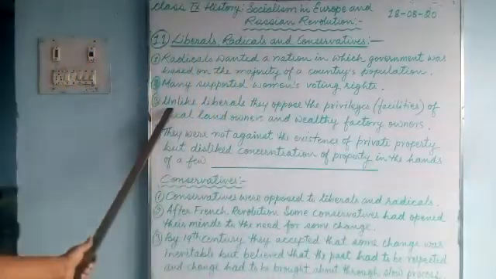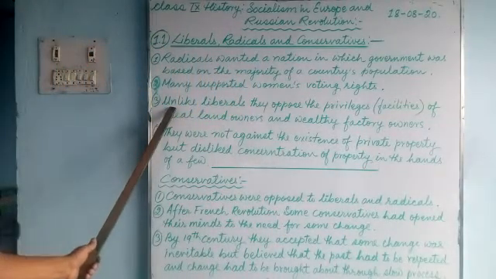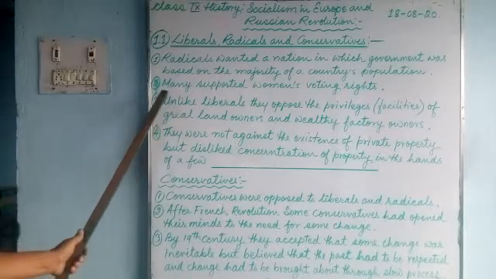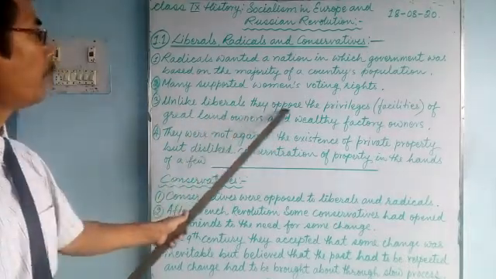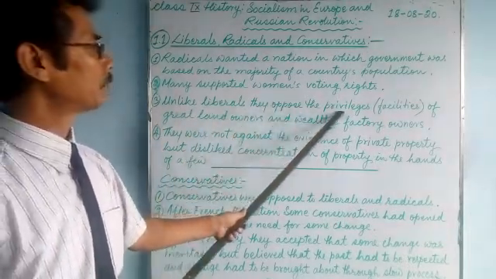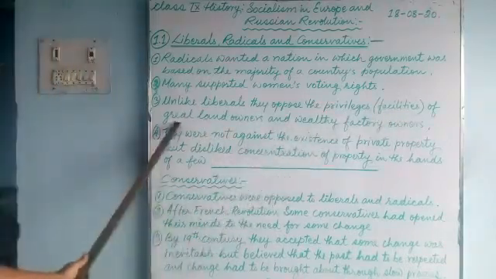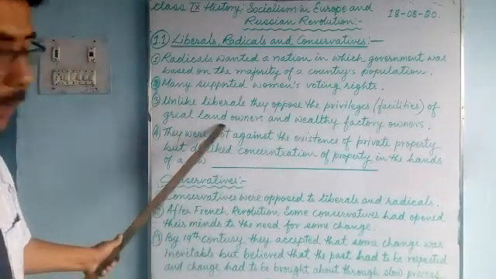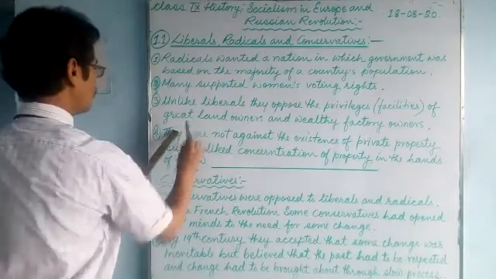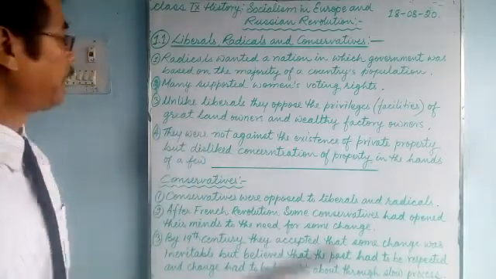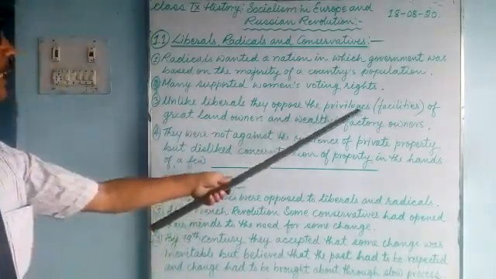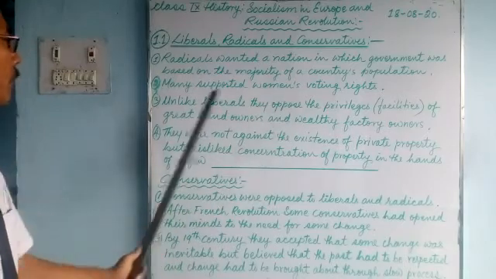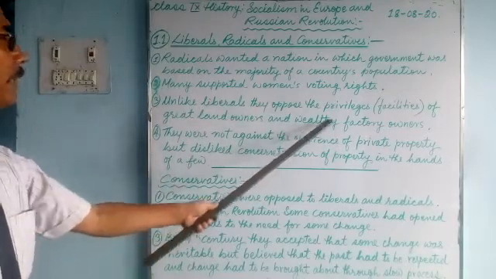Now, third, unlike liberals, unlike means not like, they opposed the privileges and facilities enjoyed by the great landowners and wealthy factory owners.